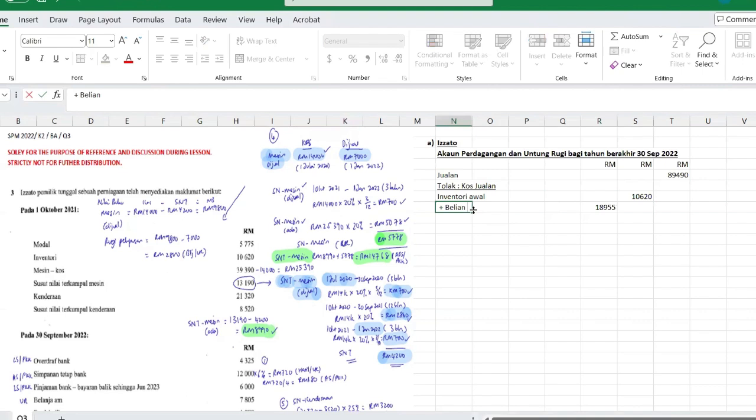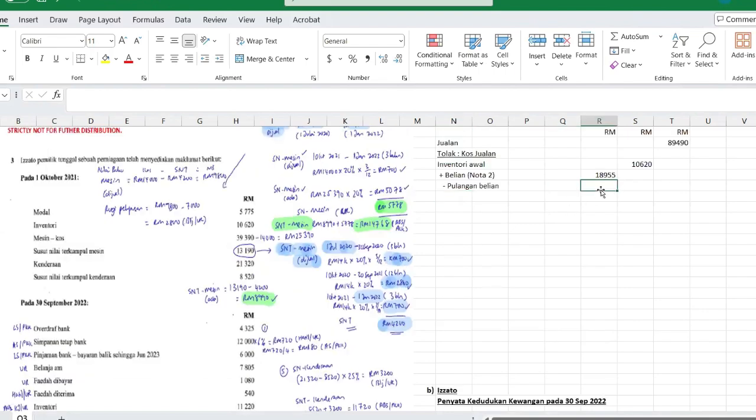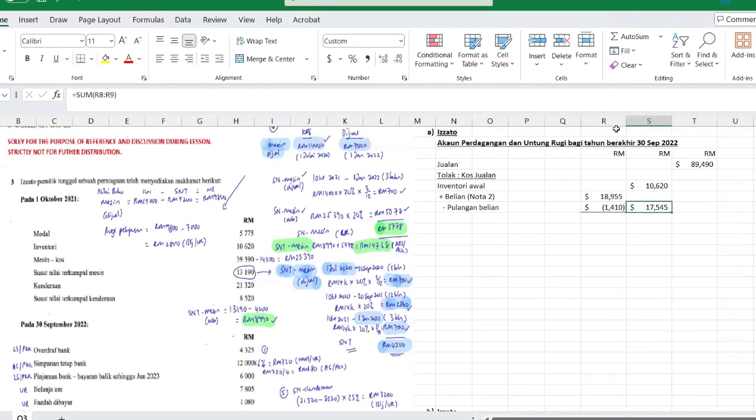Belian refer to jalan kerja second one. If that's a numbering in your own answer script, we put accordingly. Next, we can minus pulangan belian. As seen in the question just now, pulangan belian is 1410. So let's minus this amount.